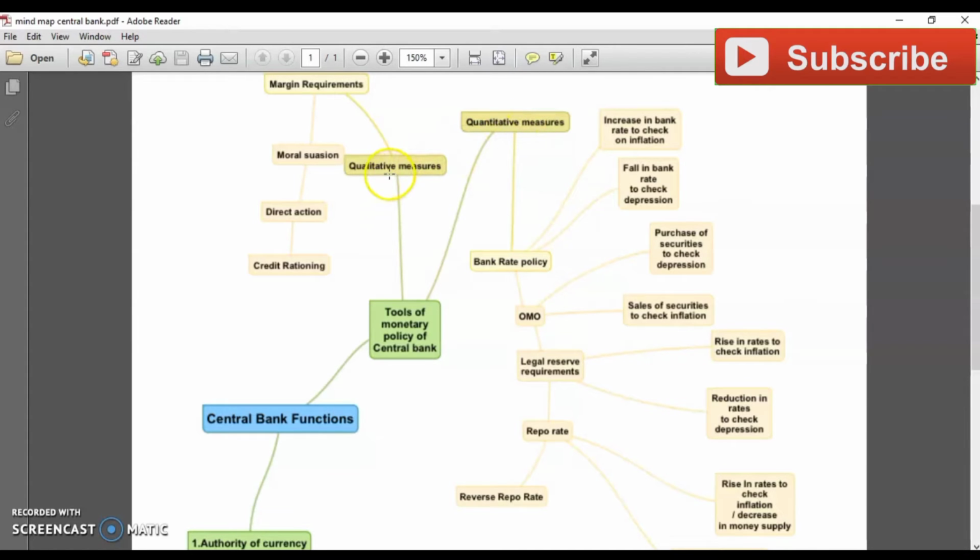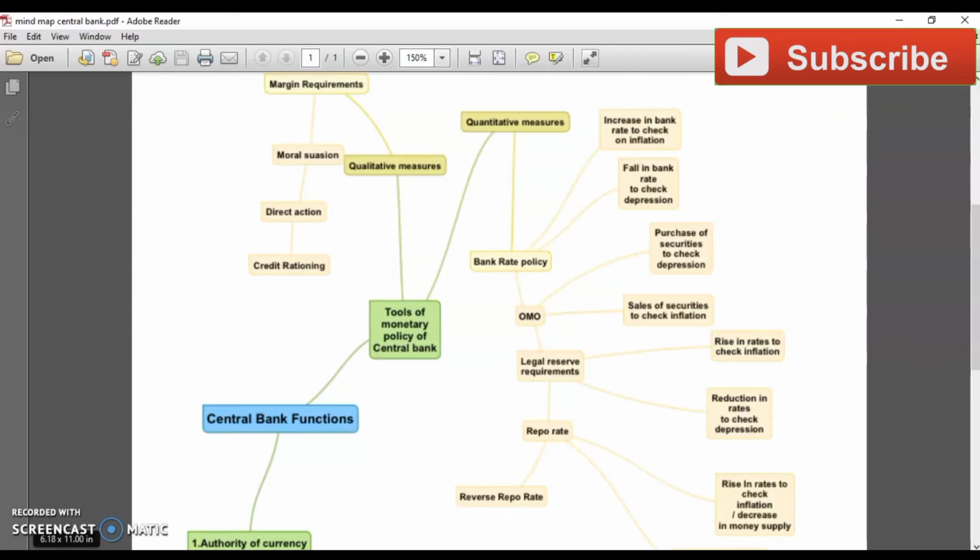Second, there are other measures which are called qualitative measures. Qualitative measures means, without directly interfering with the money supply, the bank deals with some different kinds of instruments to control the credit or money supply. Margin requirement is there, moral suasion is there, direct action is there, credit rationing is there. So let's start with your first, bank rate policy.